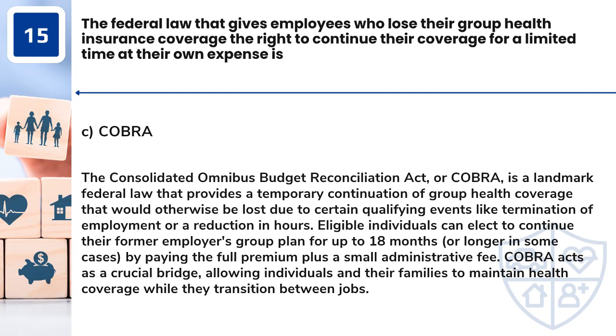Answer: C. COBRA. The Consolidated Omnibus Budget Reconciliation Act, or COBRA, is a landmark federal law that provides a temporary continuation of group health coverage that would otherwise be lost due to certain qualifying events like termination of employment or a reduction in hours. Eligible individuals can elect to continue their former employer's group plan for up to 18 months, or longer in some cases, by paying the full premium plus a small administrative fee. COBRA acts as a crucial bridge, allowing individuals and their families to maintain health coverage while they transition between jobs.